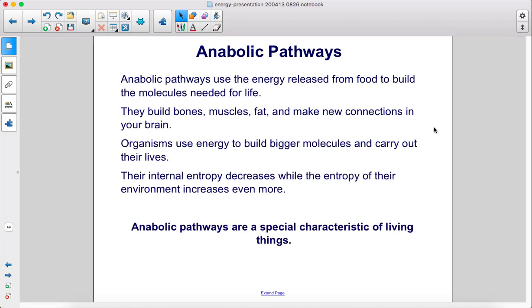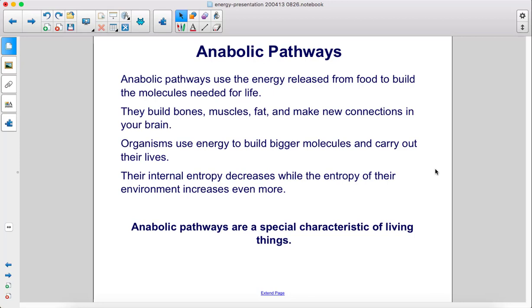Anabolic pathways use the energy released from food to build the molecules needed for life. They build bones, muscles, fat, and make new connections in your brain. Organisms use energy to build bigger molecules and carry out their lives. Their internal entropy decreases, while the entropy of their environment increases even more.